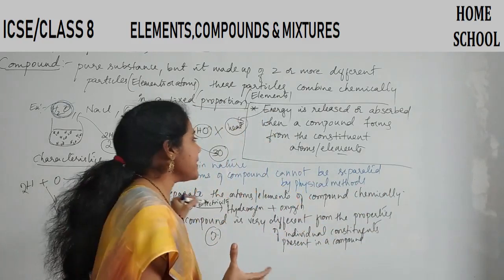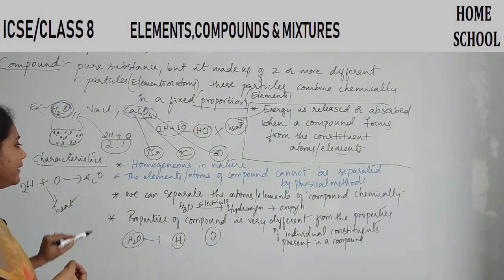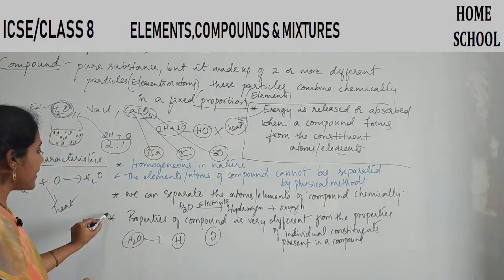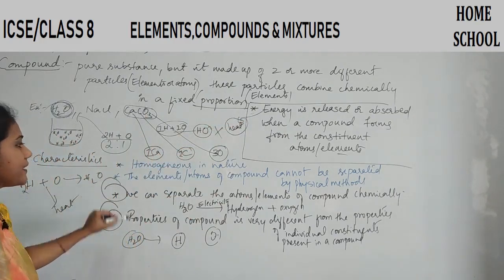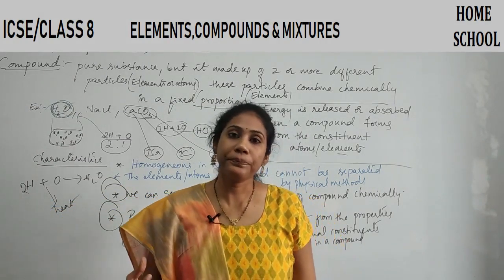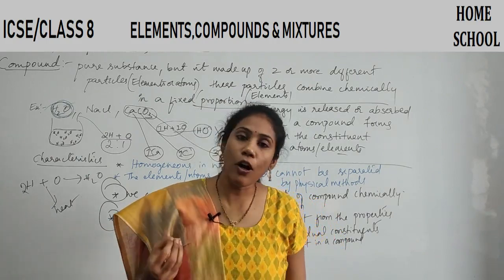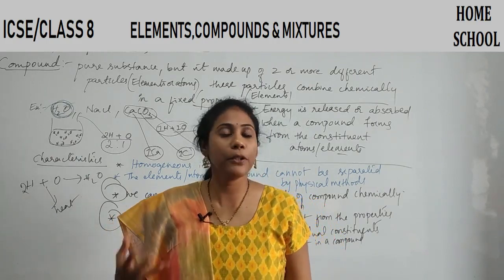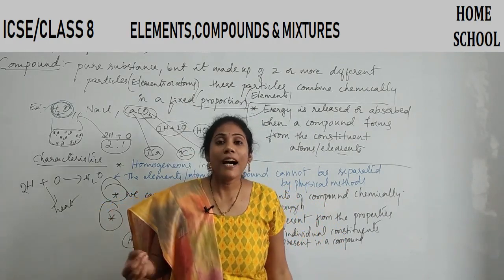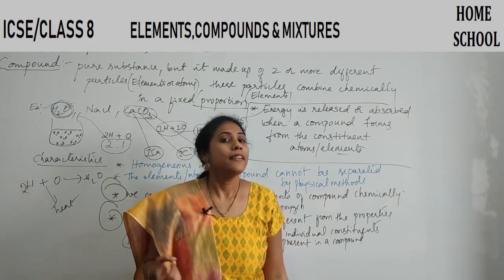Clear? So these are the 5 characteristics of a compound, right? So this particular point is very important. This point is important and this point is important, right? So that's all about a compound. So now you got to know the detailed meaning of the terms element, compound and pure substance. So in my next class, let us discuss everything about mixtures. Till then, keep revising the concepts.